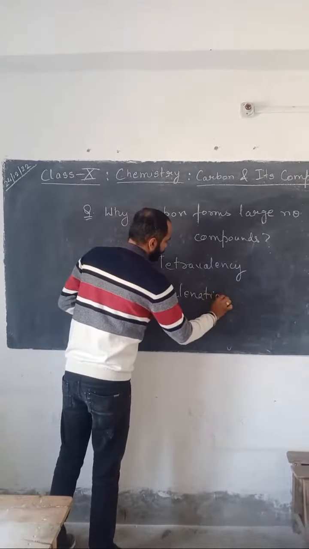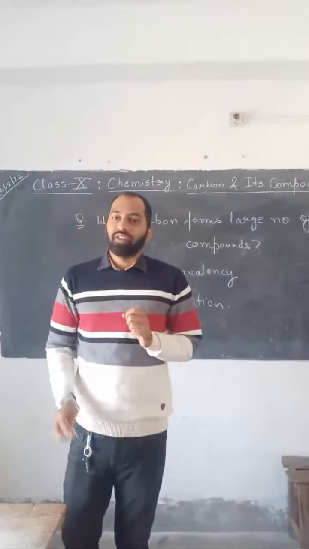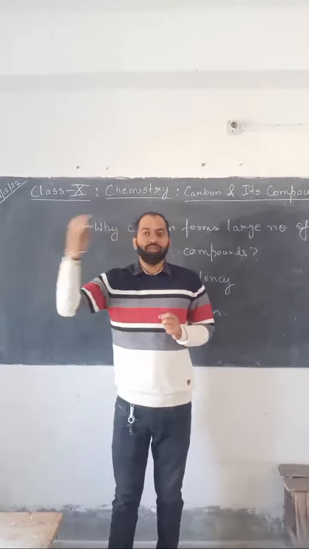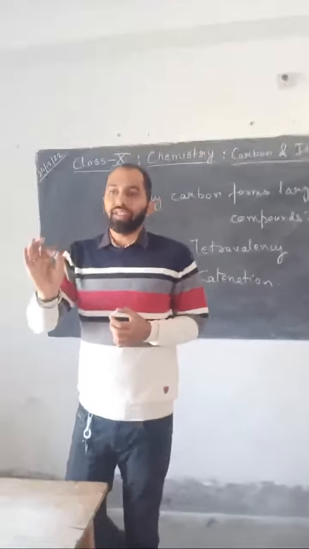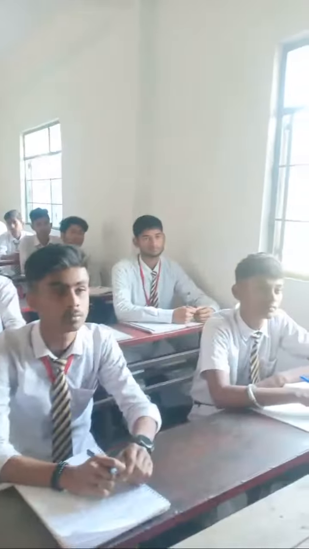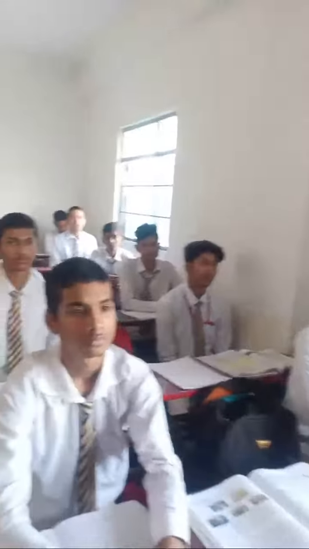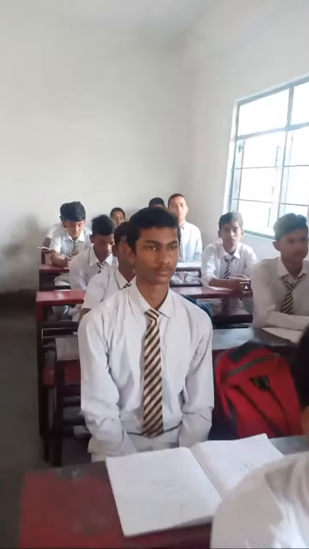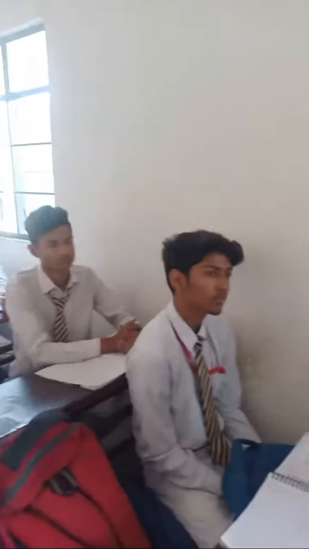What are these topics? What do you mean by valency? From the junior classes we have been studying valency. Valency means the capacity of an atom of an element to combine with atoms of another element. First, what is the atomic number of carbon? The atomic number of carbon is 6.